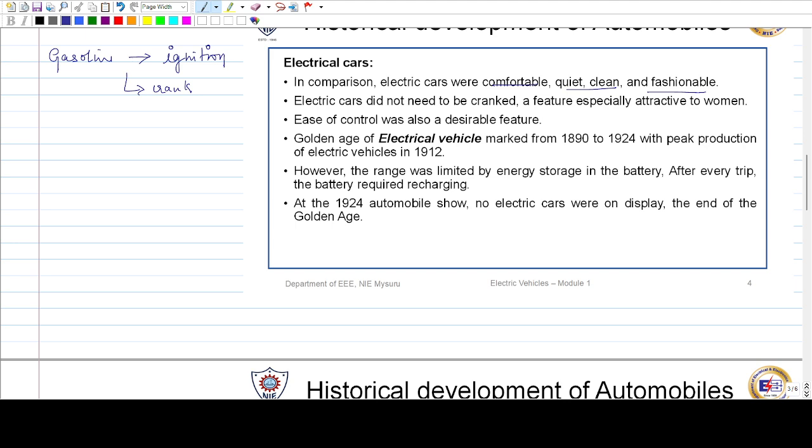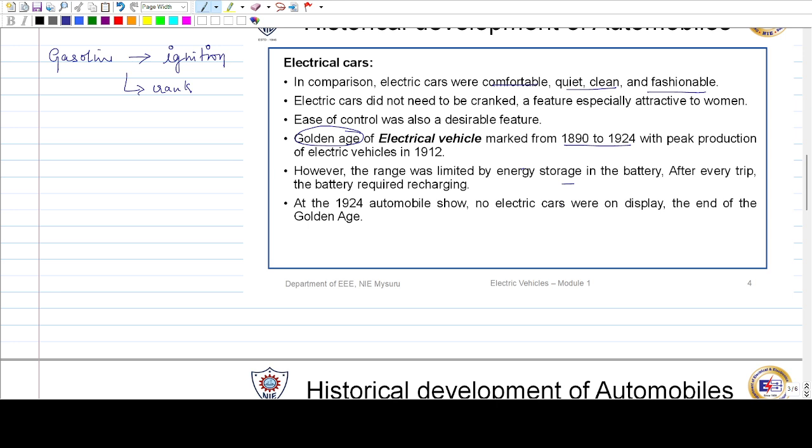That is the reason why gasoline cars were not very popular. It wasn't clean and it wasn't quiet; it used to give a lot of gaseous products, which was not considered clean. Hence, electric cars were more comfortable, more quiet, more clean, and more fashionable. They were used during the 1890s to 1924. During the period of 1890 to 94, we can call it the golden age of electric vehicles, mainly because a lot of peak production of EVs happened during that era.